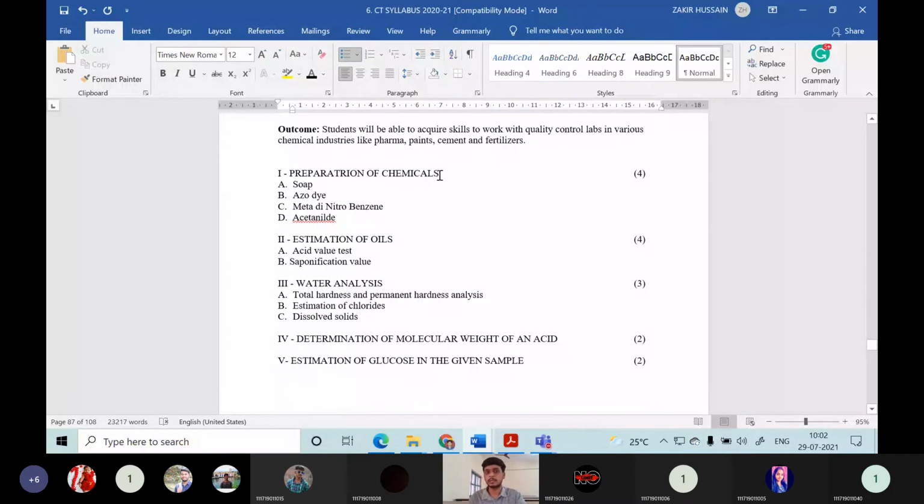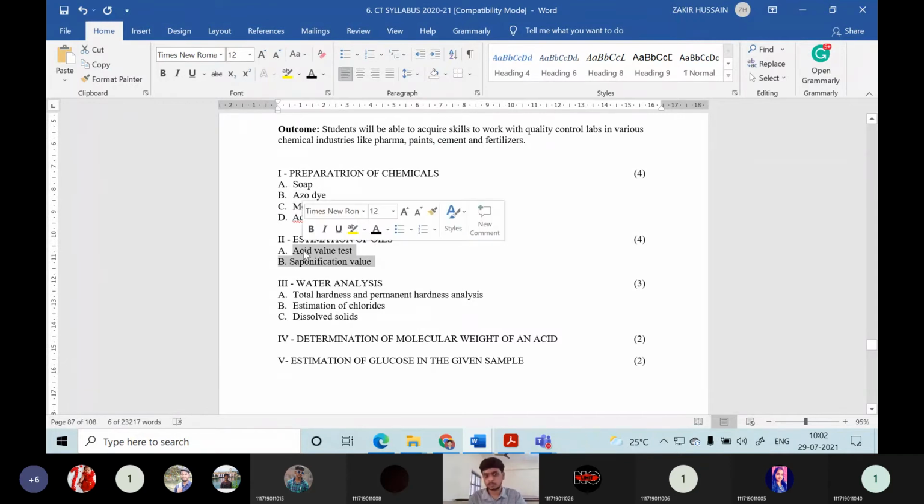Like, see, preparation of chemicals like soap preparation and azo dye preparation is also there. Then meta dye nitrobenzene preparation is also there, and acetanilide can also be prepared here. Then estimation of oils. Among the oils, the saponification value and the acid value, which is nothing but an indication of your free fatty acid amount. These two experiments you will be going to learn, and water analysis.